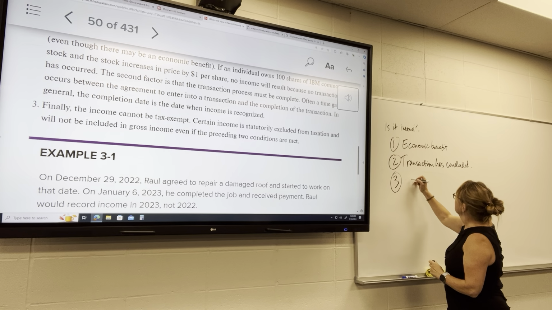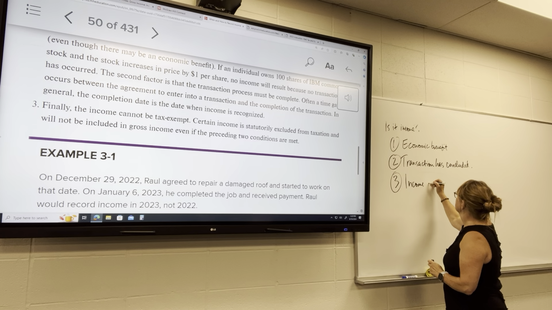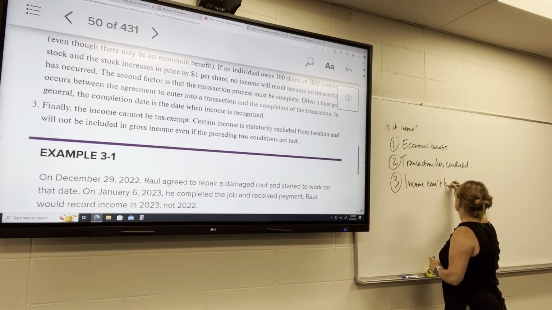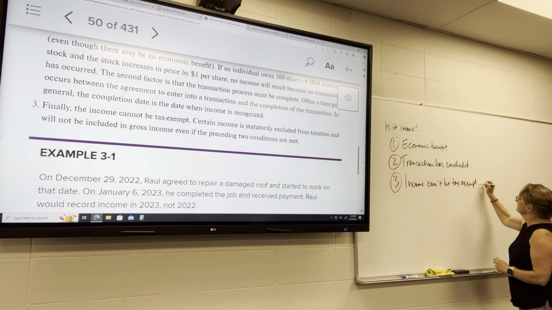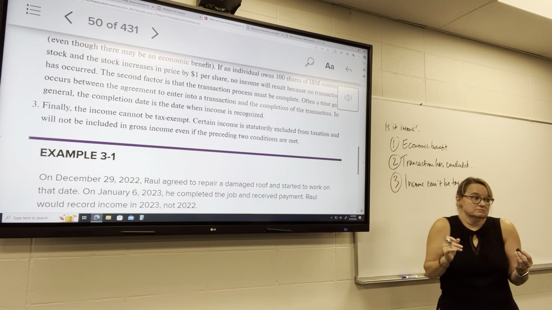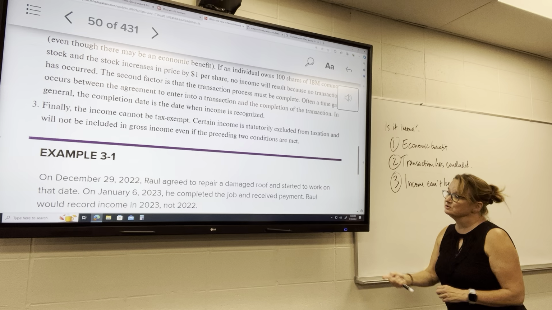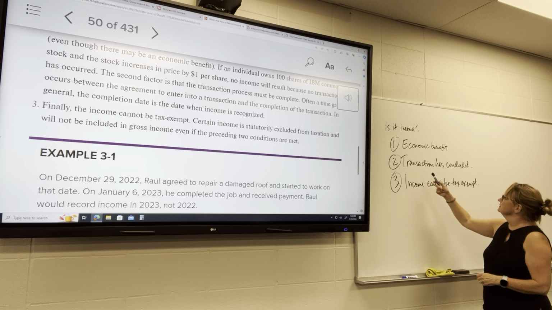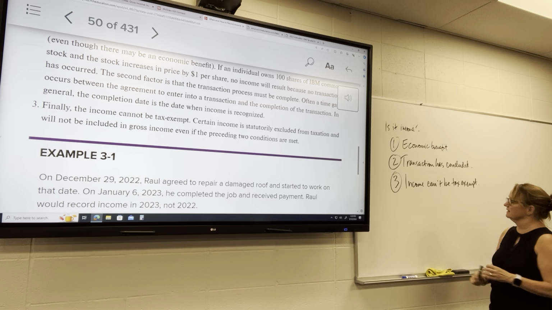So this is essentially our income for tax purposes. There has to be some sort of economic benefit, the transaction has to have concluded, and the income can't be tax exempt.